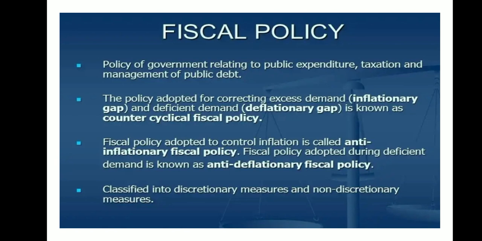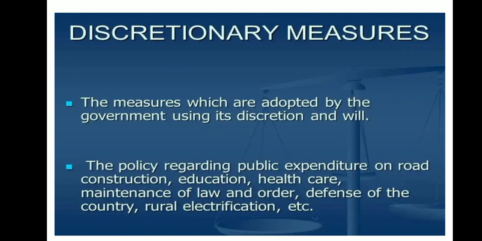Fiscal policy adopted to control inflation is called anti-inflationary fiscal policy. Fiscal policy adopted during deficit demand is known as anti-deflationary fiscal policy.